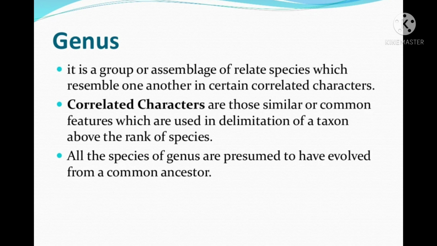Genus. It is a group or assemblage of related species which resemble one another in certain correlated characters. Correlated characters are those similar or common features which are used in delimitation of a taxon above the rank of a species. All the species of a genus are presumed to have evolved from a common ancestor.